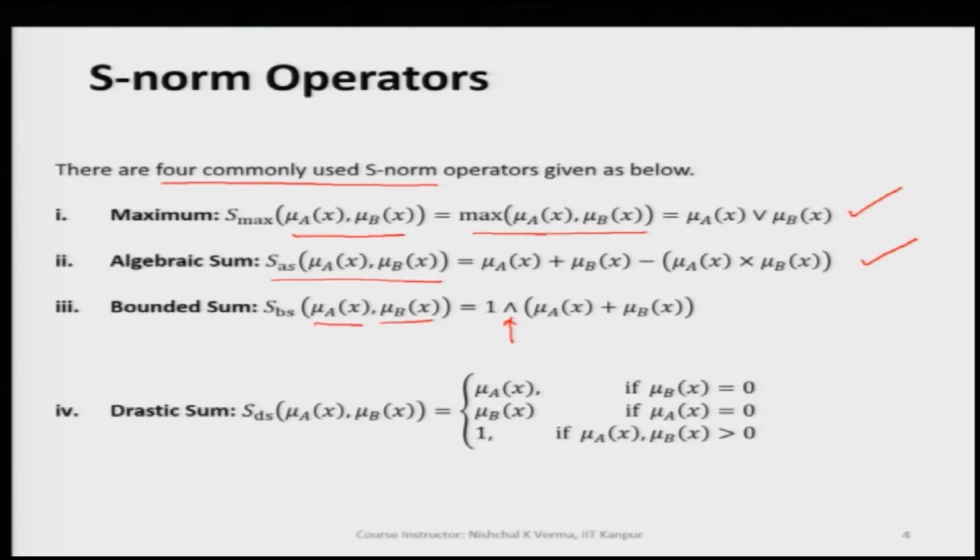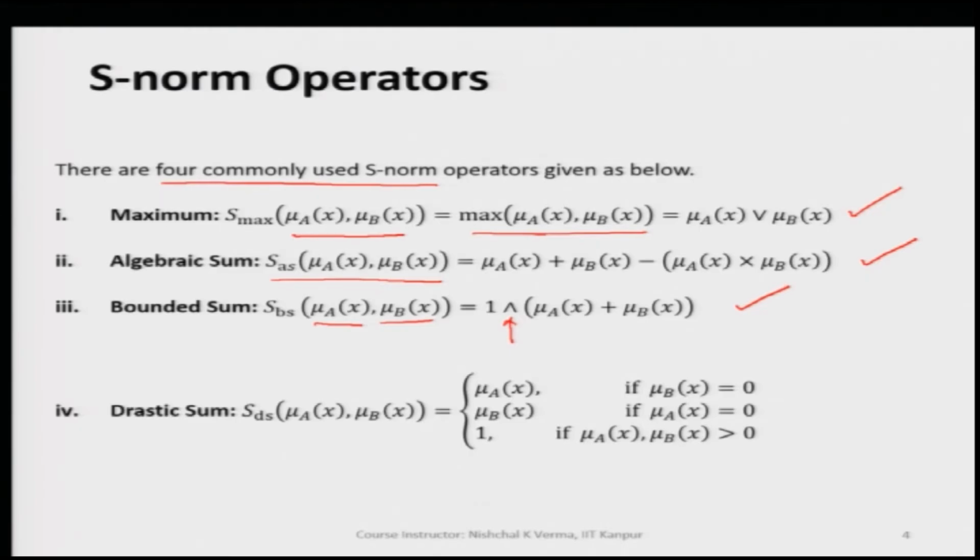So, the bounded sum of mu A of x and mu B of x is equal to the minimum of 1 and the sum of mu A of x and mu B of x.